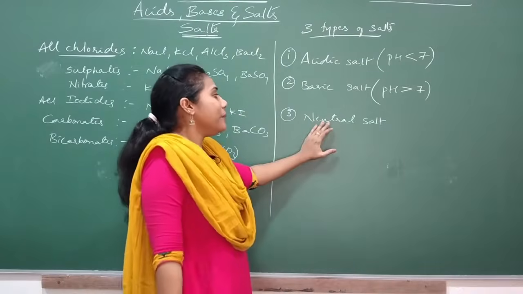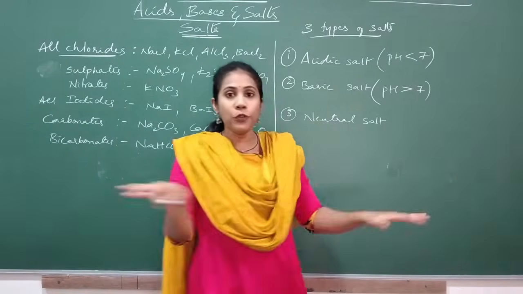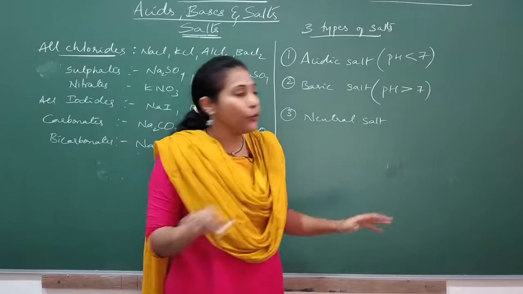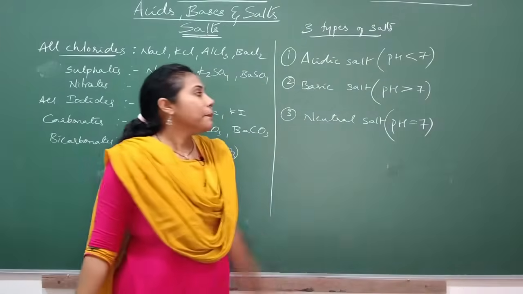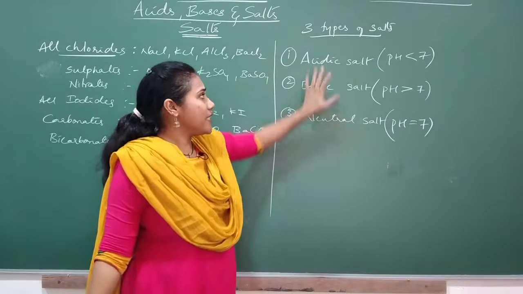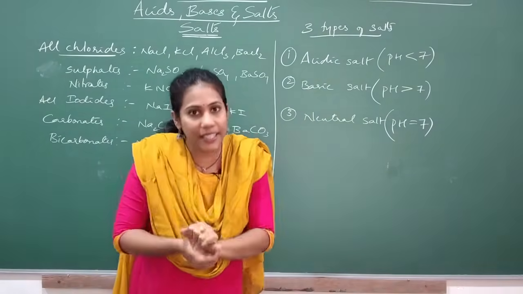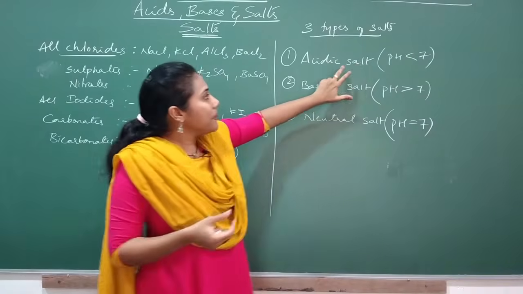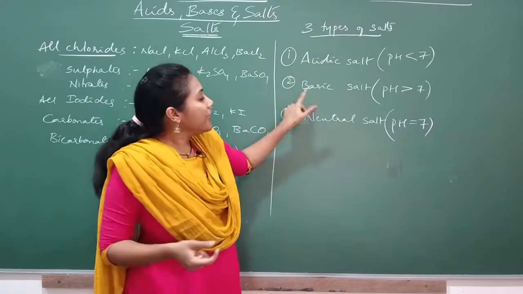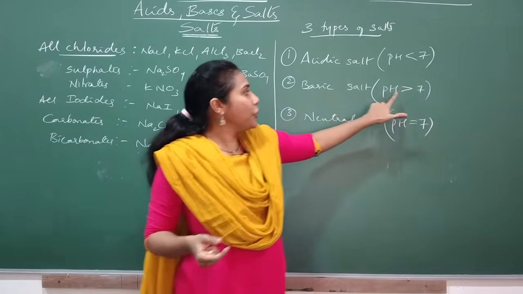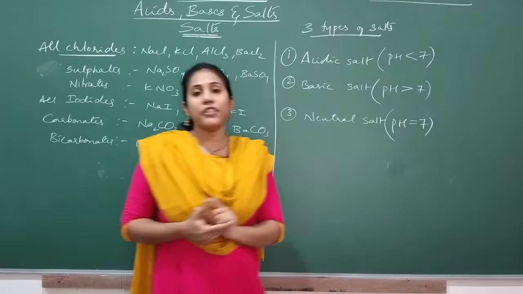And a neutral salt, the name itself says, is neither acidic nor basic. So the pH is neutral. What value indicates a neutral pH? Definitely 7, isn't it? So for this salt, pH is 7. The name acidic salt means this salt is acting as an acid. It has a slightly acidic character. That's the reason when you test the pH of an acidic salt solution, you will get a value below 7. When you test the pH of a basic salt solution, you will get a pH above 7, and our neutral salt will show a pH of 7.